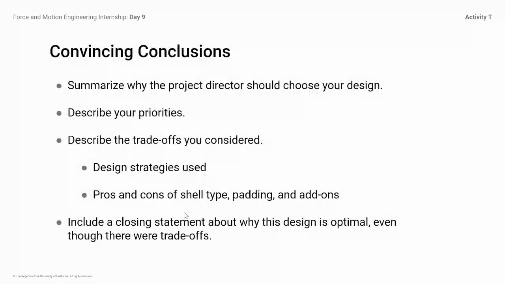So, to make a really convincing conclusion, you're going to summarize why the project director should choose your design. You're going to describe your priorities, describe the trade-offs you considered, or include a closing statement. I would really recommend including a closing statement for everyone about why this design is optimal, even though there were trade-offs. So you might not need to do all of these bullet points in your conclusion, but these are some guiding principles for your conclusion writing.